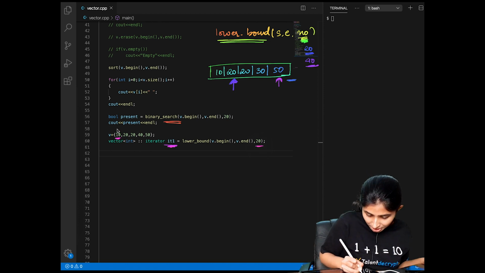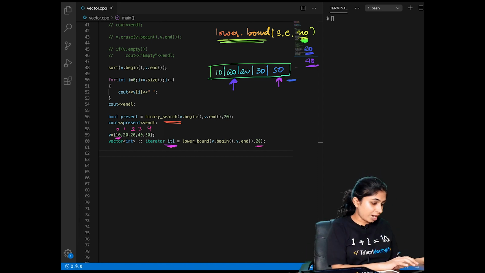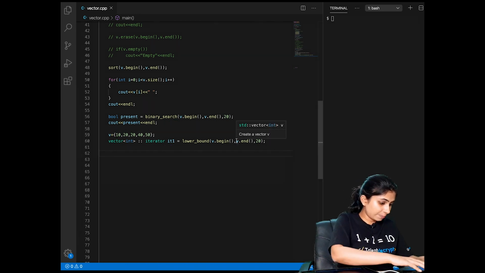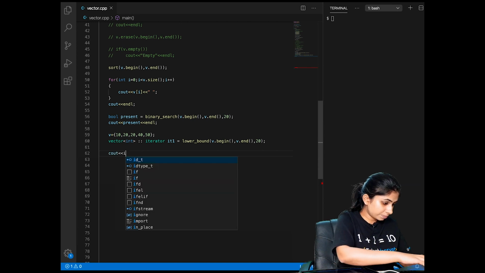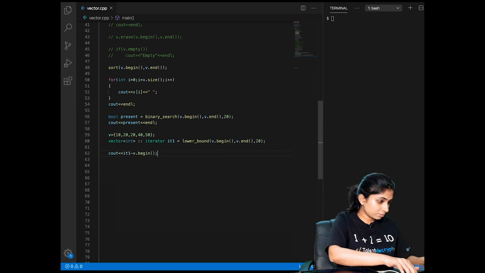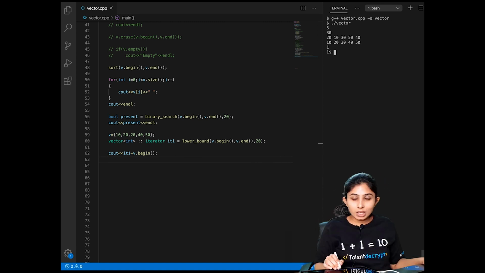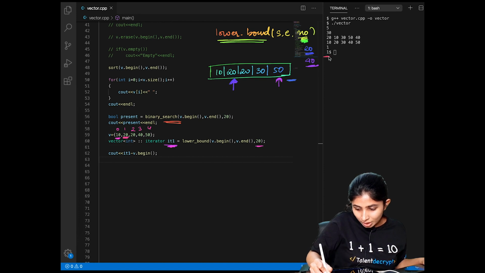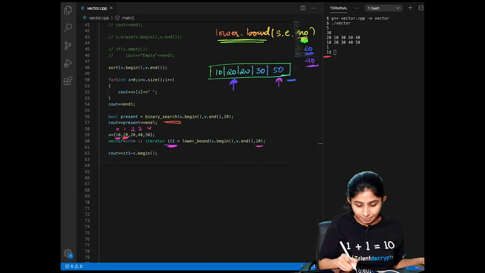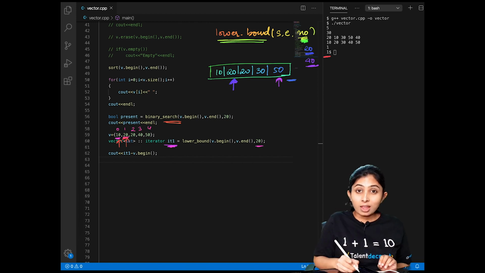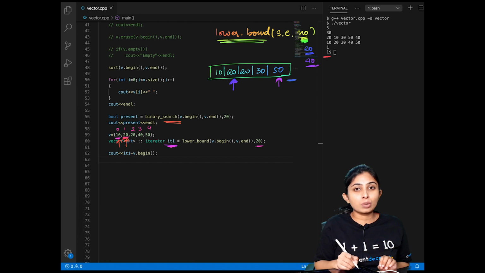Currently the indexes of my elements are 0, 1, 2, 3 and 4. Let's try to get the difference. See, here I am getting 1, which is the index of 20. Because I have subtracted the iterator to the first element from the iterator that is pointing to the first occurrence of 20. Now let's see what will happen if we calculate the lower bound of 30.